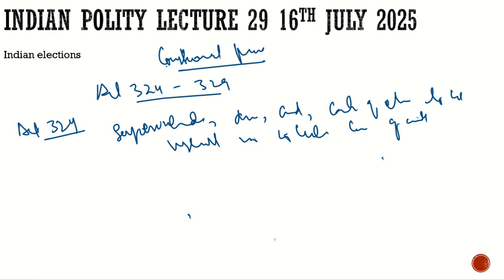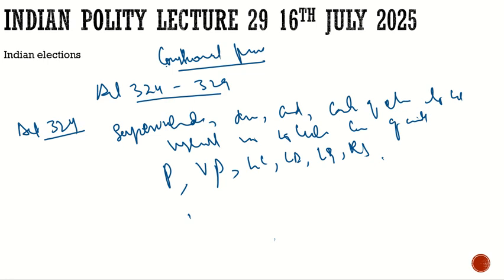It talks about the superintendence, the direction, the conduct and control of elections to be vested in the Election Commission of India. What are these elections? It can be the election of the president, the vice president, the legislative council, the legislative assembly of a state, the Lok Sabha, and the Rajya Sabha. These elections are under the control of the Election Commission of India under Article 324. Please remember this much for now.